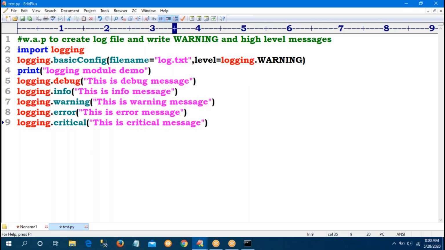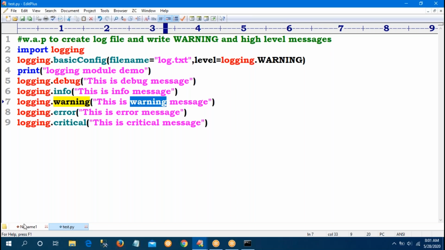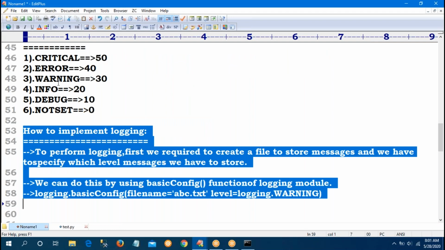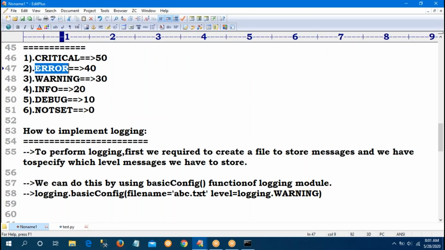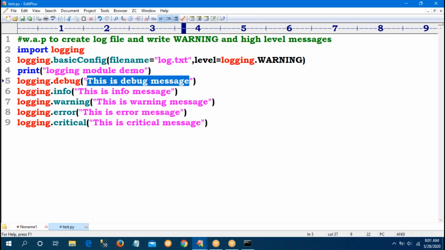Let's save the program. So now observe. First, in the D drive Python classes folder, one file will be created. What is the file name? log.txt. Which messages do I want to record? Warning, so warning means warning and higher level. What is the warning number? 30. Warning, error and critical, so these three messages will be stored in my log file. Whatever I have given inside the double quotes will be provided as the message. So this is just a sample; next you will get a normal program where the double quotes contain debug message, info message.